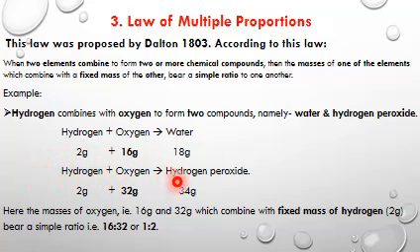Hydrogen plus oxygen combine to give hydrogen peroxide: 2 gram of hydrogen, 32 gram of oxygen give 34 gram of hydrogen peroxide. Here the mass of oxygen is 16 and 32, which combined with fixed mass of hydrogen 2 gram bear a simple ratio, that means 16 is to 32 or 1 is to 2.